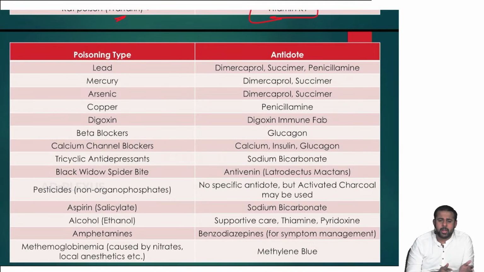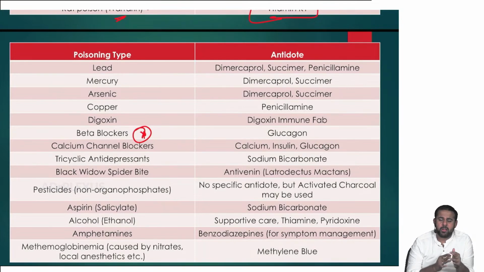Digoxin, immune antibodies. Beta blockers, it is very important, glucagon. Calcium channel blockers, calcium, insulin, glucagon. Tricyclic antidepressants cause metabolic acidosis, so sodium bicarbonate. Black widow spider bite, you use antivenin. Non-organophosphate pesticides have no specific antidote, but activated charcoal may be used. Aspirin again causes acidosis, so sodium bicarbonate is used.